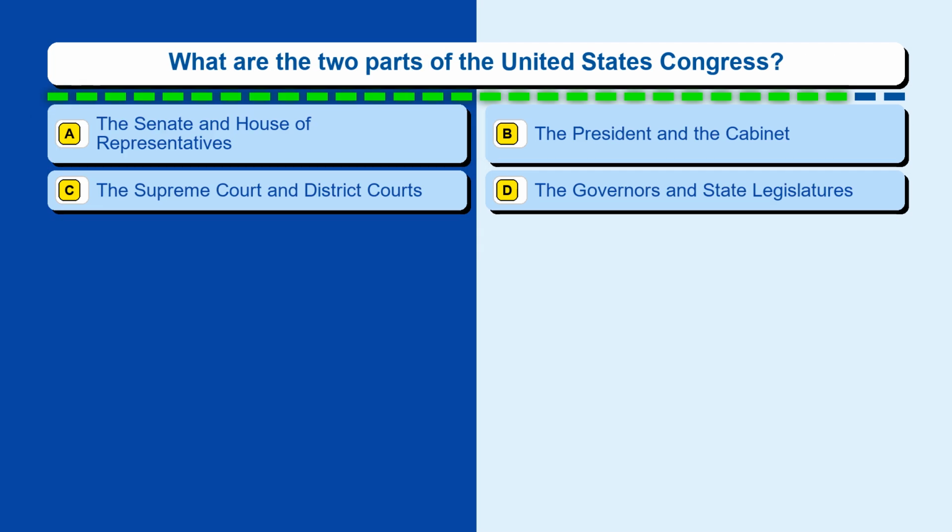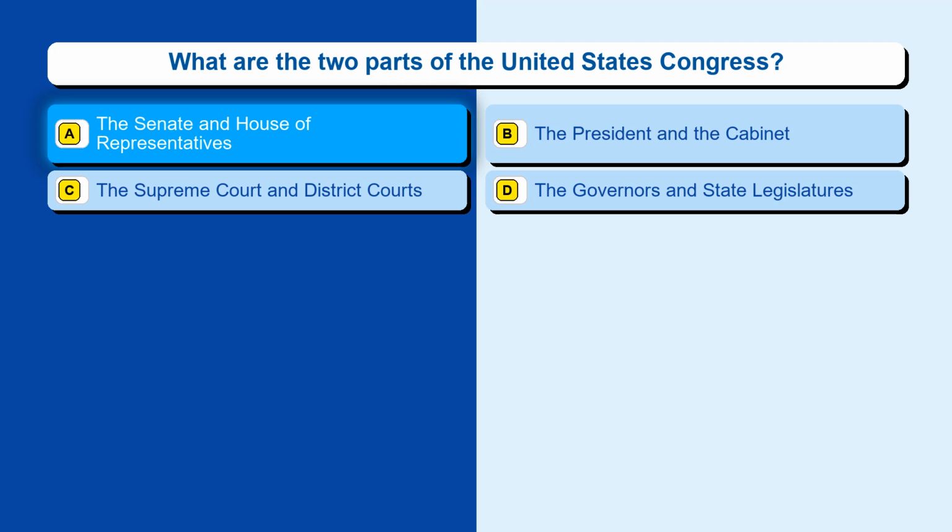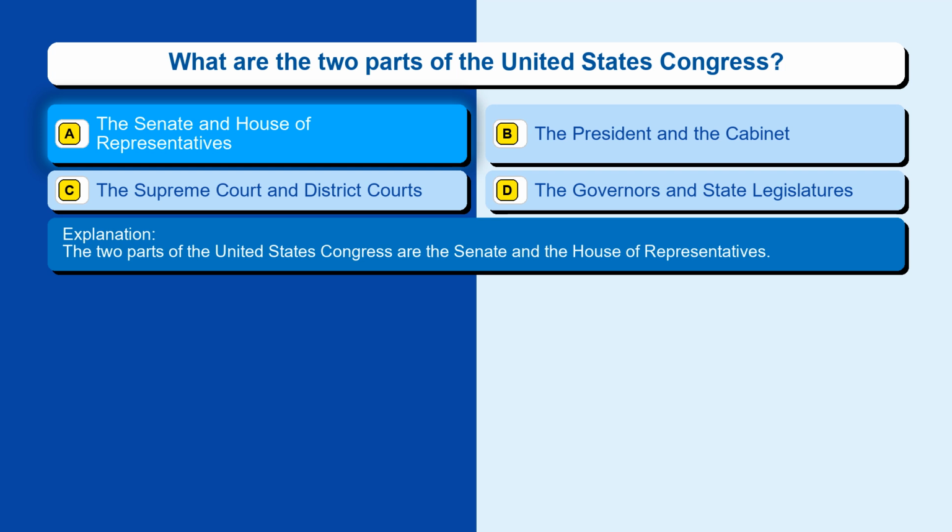Question 103. What are the two parts of the United States Congress? Option A, the Senate and House of Representatives. Option B, the President and the Cabinet. Option C, the Supreme Court and District Courts. Option D, the governors and state legislatures. The correct answer is option A, the Senate and House of Representatives. The two parts of the United States Congress are the Senate and the House of Representatives.